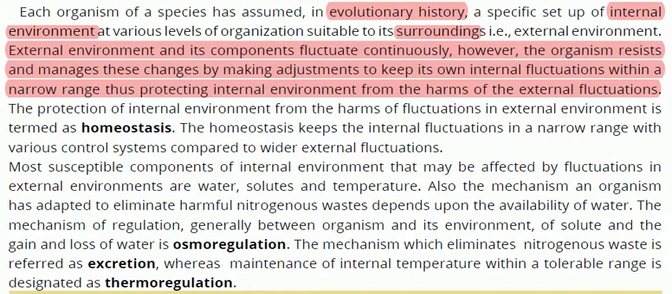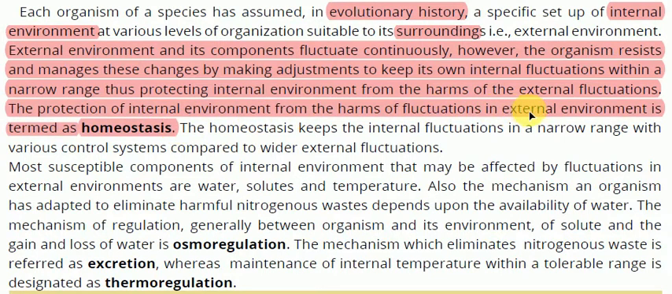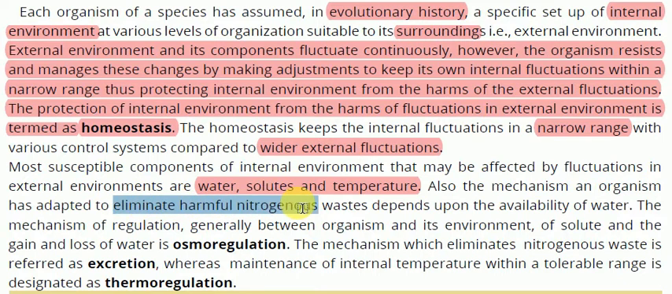fluctuations. The protection of internal environment from the harms of fluctuations in external environment is termed as homeostasis. The homeostasis keeps the internal fluctuations in a narrow range with various control systems compared to wider external fluctuations. Most susceptible components of internal environment that may be affected by fluctuations in external environments are water, solutes, and temperature. Also, the mechanism an organism has adapted to eliminate harmful nitrogenous wastes depends upon the availability of water.